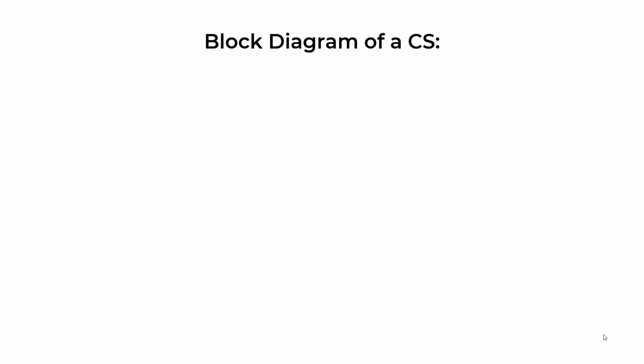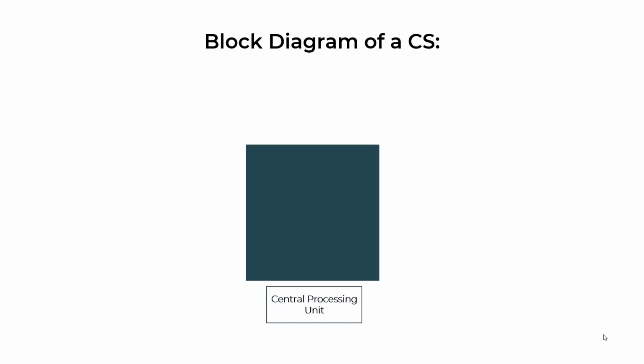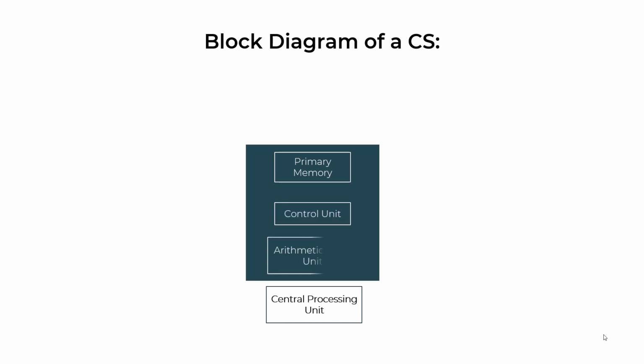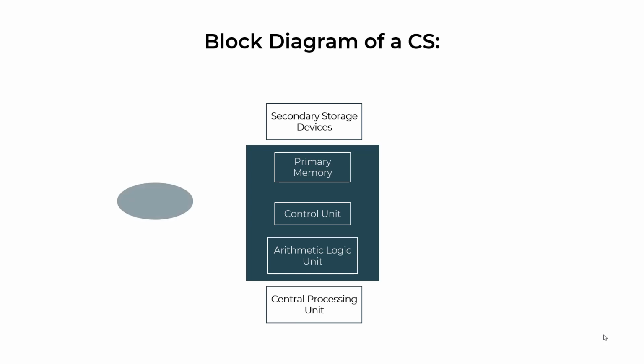Now we will look at a block diagram of a computer system. Here is the CPU, central processing unit. It works together as the main component. Now the primary memory contains the control unit and arithmetic logic unit, then there are secondary storage devices, then the input device and output device. The input device passes the data to and from the memory. Then from primary memory to the control unit to the ALU, and then the information gets passed to an output device.